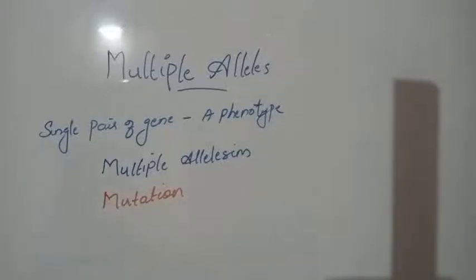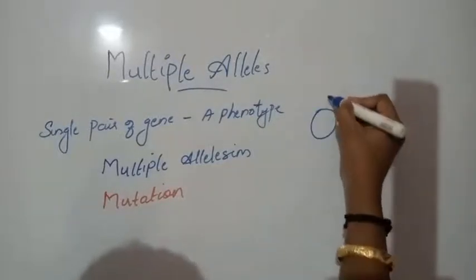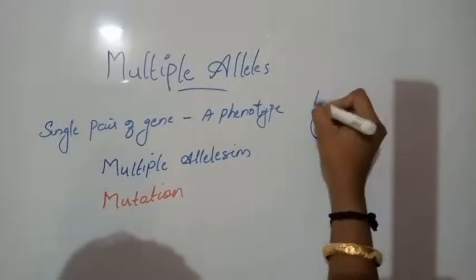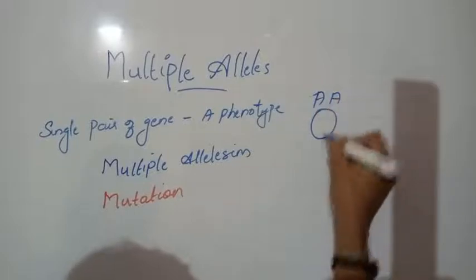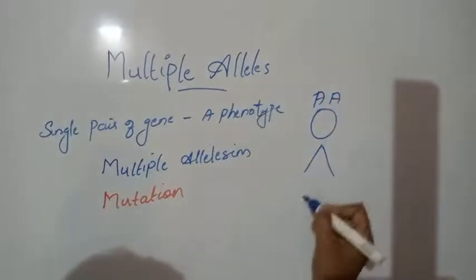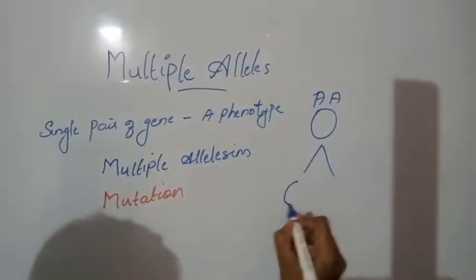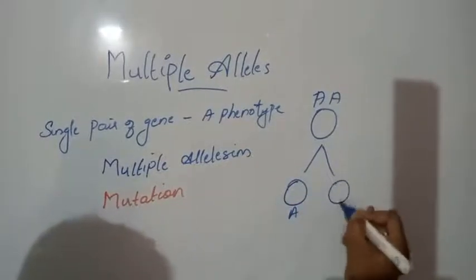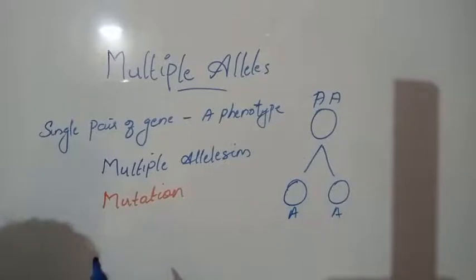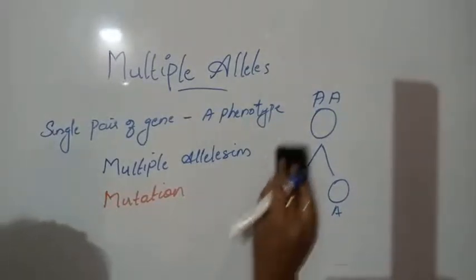When that individual undergoes gametogenesis, the formation of gametes, each gamete carries only a single allele of that gene pair. But in multiple alleles it may vary.